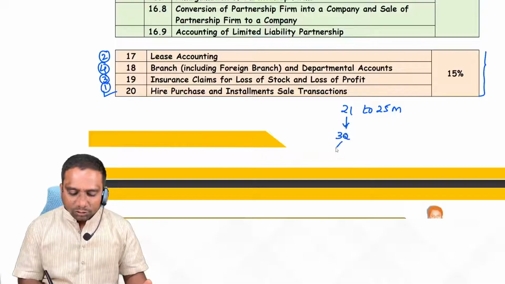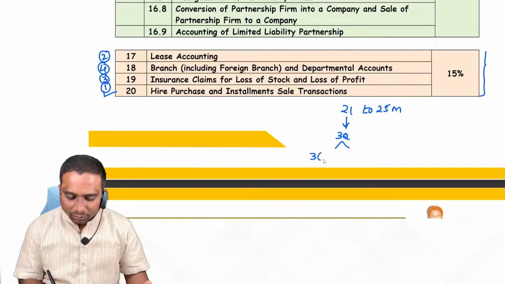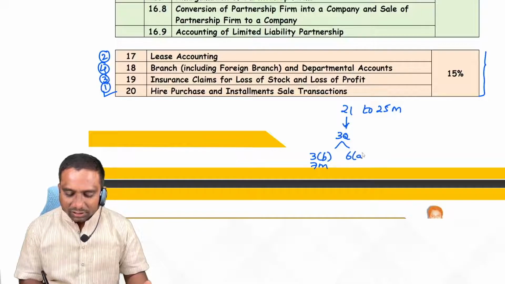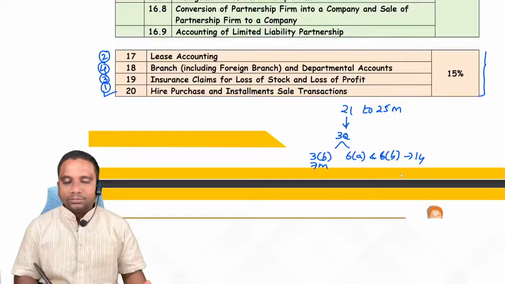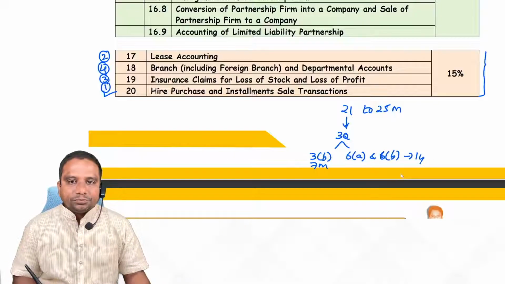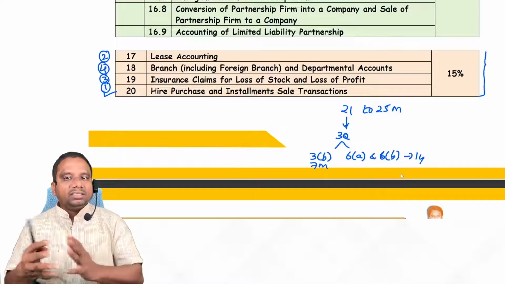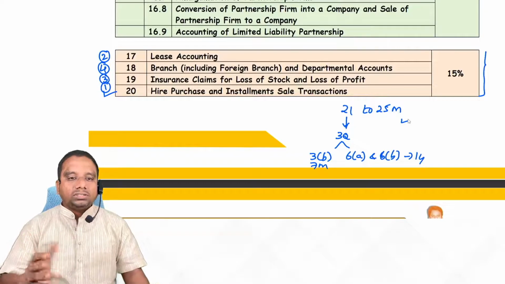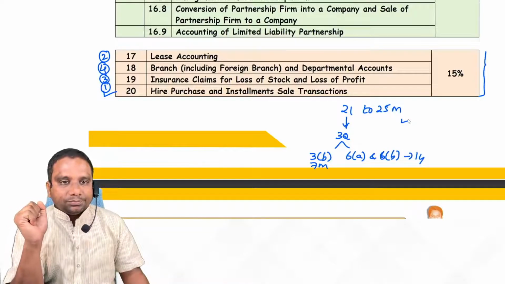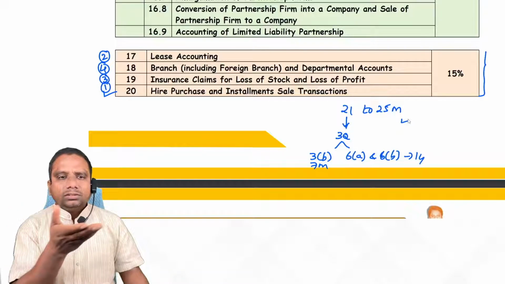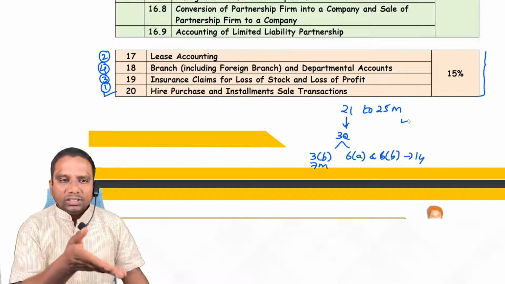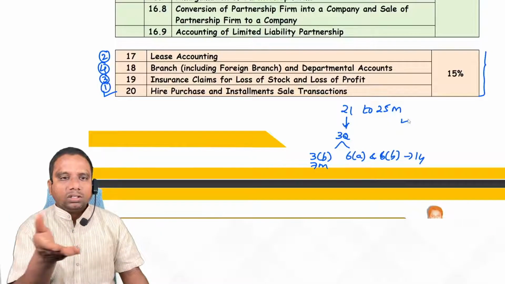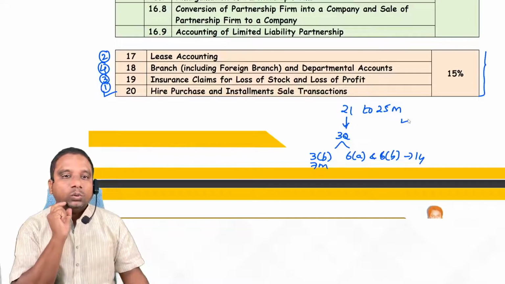Sir, how are these three questions distributed? They are giving 3B for 7 marks, and 6A and 6B for 14 marks. Is it clear? 3B 7 marks, 6A and 6B 14 marks. And you may get one or two MCQ questions. If you get one question, 2 marks, 21 plus 2, 23. If you get two questions, 4 marks plus 21, you get 25 marks total.